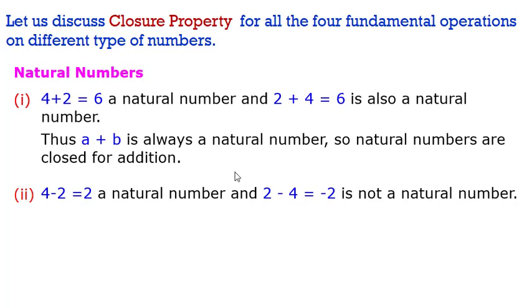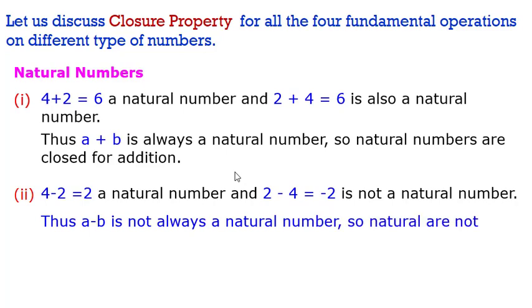So when I am doing this operation of subtraction on two natural numbers, sometimes it comes as a natural number, sometimes it comes as a non-natural number. So I cannot always say that the subtraction of two natural numbers is a natural number. Therefore a minus b is not always a natural number. So natural numbers are not closed for subtraction.